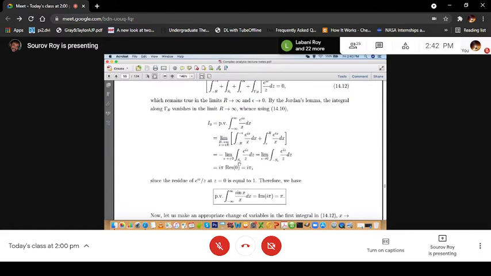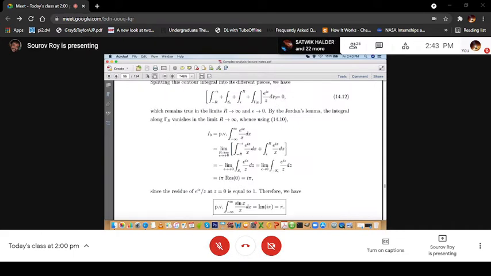So that is epsilon tending to 0, the integration along minus epsilon of e to the power iz by z, because I have just taken the direction minus epsilon to absorb the sign here. And if it is along minus epsilon, we know that the result will be i pi times the residue of f at 0, and you can easily calculate the residue of f at 0. That is, as z tends to 0, the limit of z times e to the power iz by z, the z cancels, so it is equal to 1.